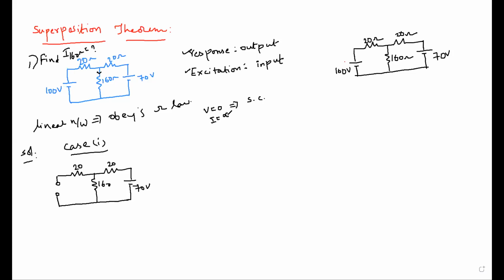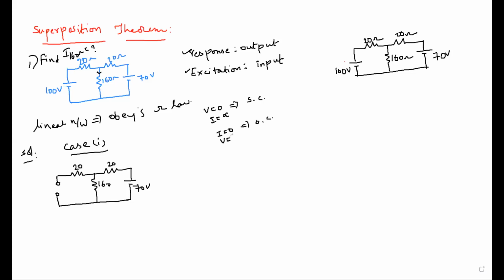If voltage is zero, the current is infinite, right? Similarly, what about the open circuit condition? Is there any electron to move from this terminal to this terminal? No. Therefore, the I value will be zero.